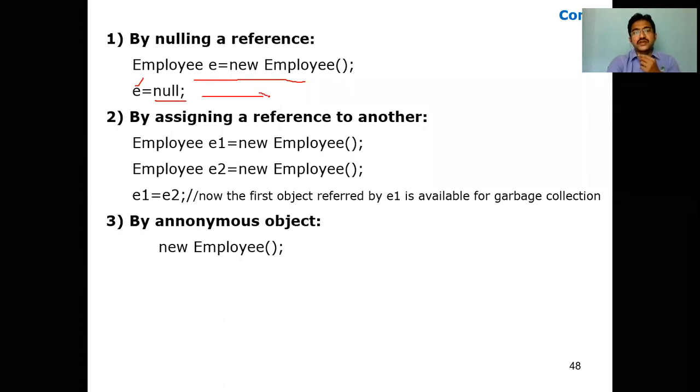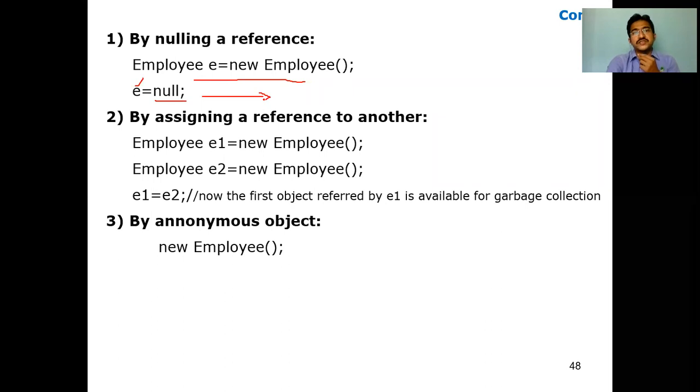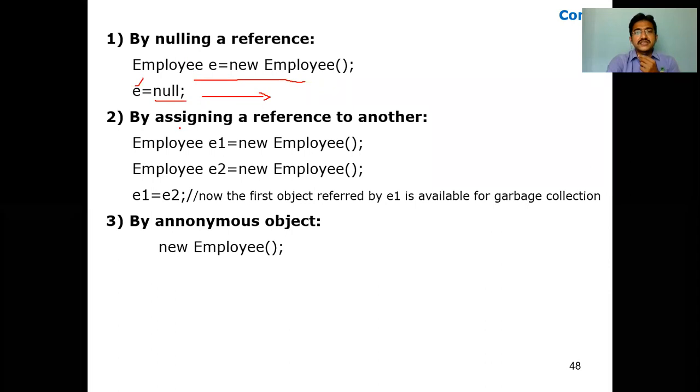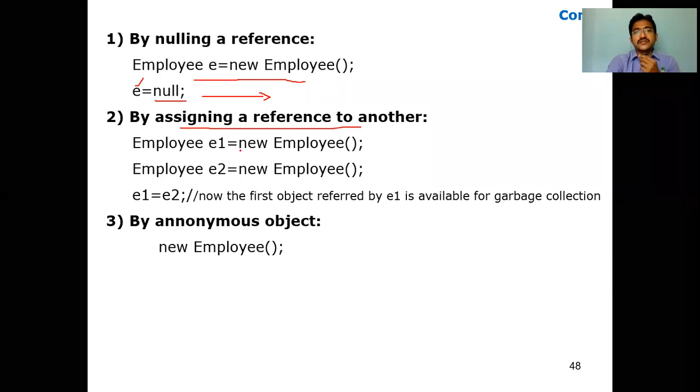This statement is called unreferencing the objects with the help of nulling a reference. The second way is assigning a reference to another. What is the meaning of assigning a reference here? E1 you have created, E2 you have created. Now E1 equal to E2. So now the first object referred by E1 is available for garbage collection.